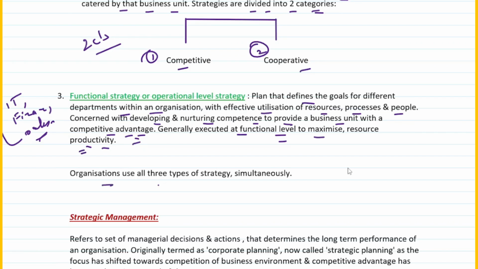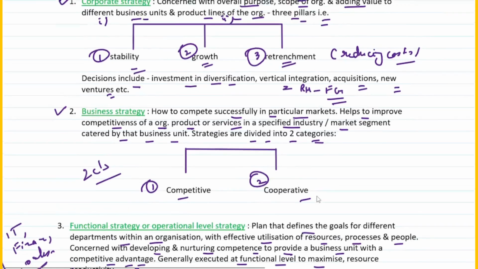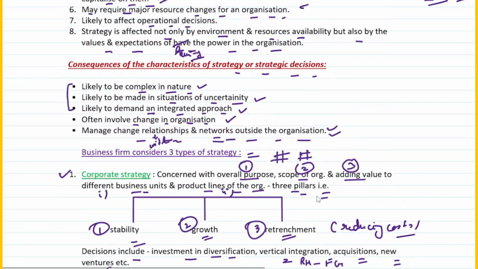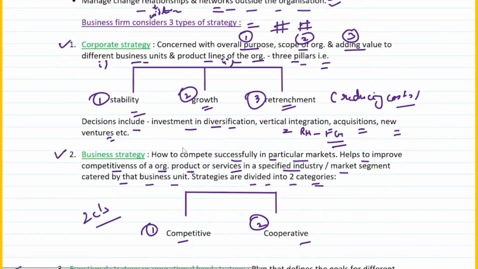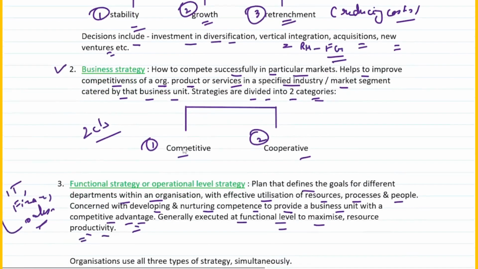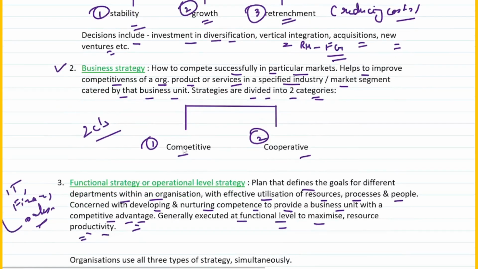Basically, organizations use all three types of strategies simultaneously. That means together, right? Three strategies, what are they? Business firms basically consider three types of strategy. So if a question asks you what exactly are three types of strategy, first one is corporate strategy. Corporate strategy is concerned with overall purpose, scope of organization and adding value to different business units and product lines of the organization. They have three pillars: stability, growth and retrenchment. It includes decisions regarding investment in diversification, vertical integration, acquisitions or new ventures.